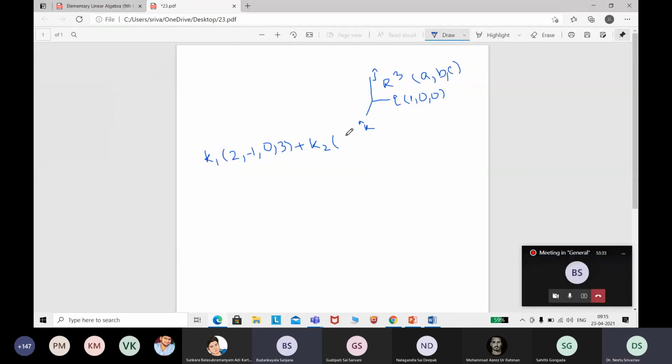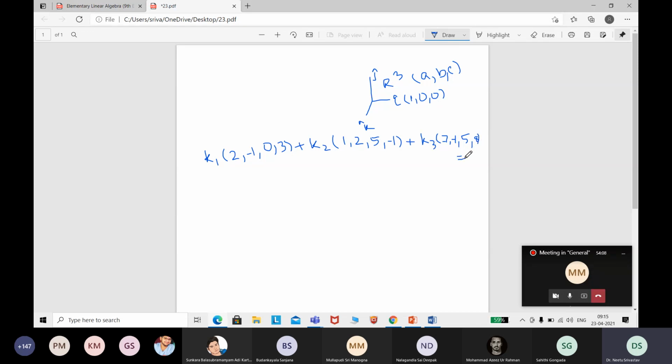Good. What about the third vector? k3 into 7, -1, 5, 8. Good. And all these should be equal to 0.